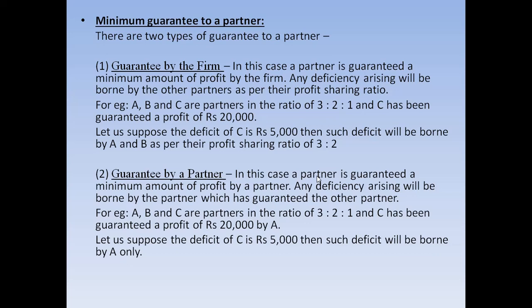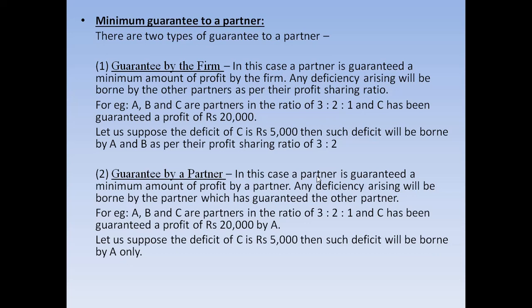So now, guarantee to a partner. There are two types of guarantee: guarantee by the firm and guarantee by a partner. What do we mean by guarantee?